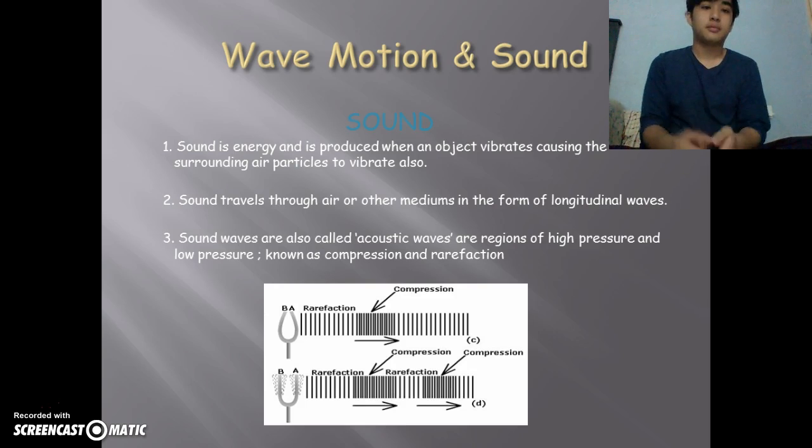Okay, sound. Sound is an energy and is produced when an object vibrates, causing the surrounding air particles to vibrate. Sound also travels through air or other mediums in the form of a longitudinal wave. So sound is an example of a longitudinal wave. Sound waves are also acoustic waves. They are regions of high pressure and low pressure. These are known as rarefaction and compression.